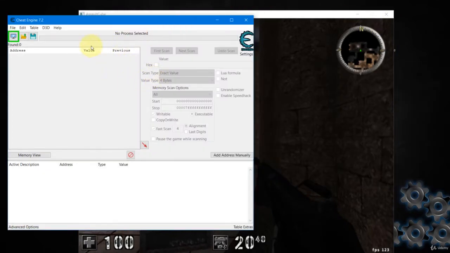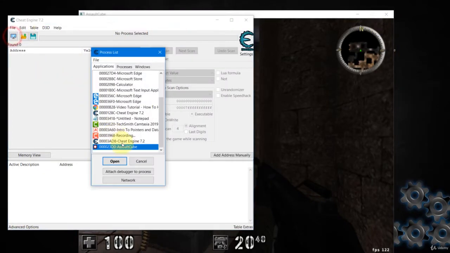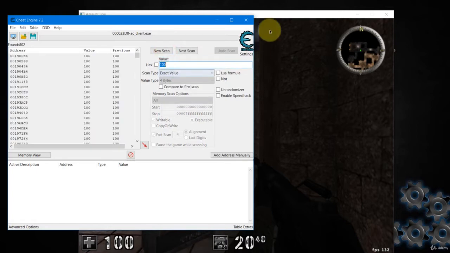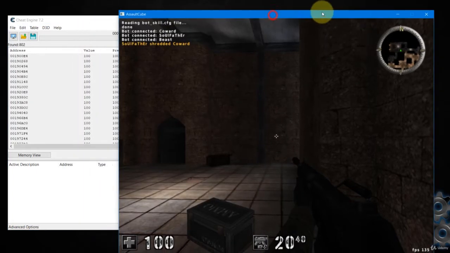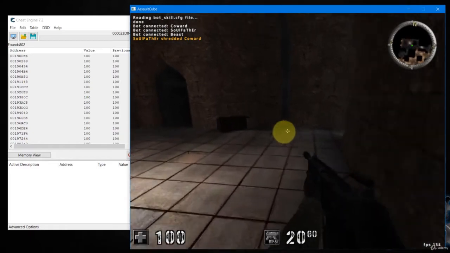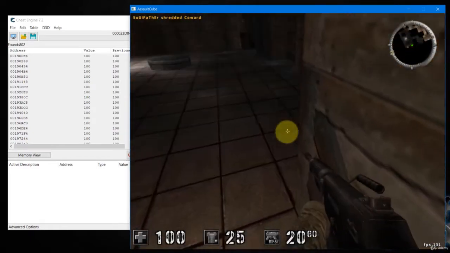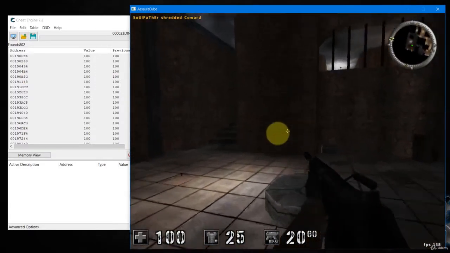Step 1 is to attach to the game. Then scan for our health, which is at the moment 100. And then take some damage. Look for a grenade if possible.